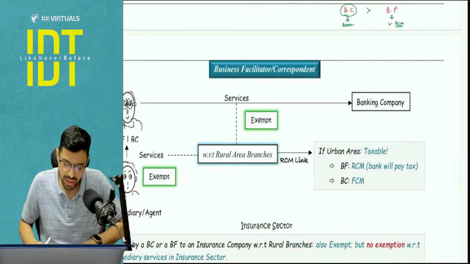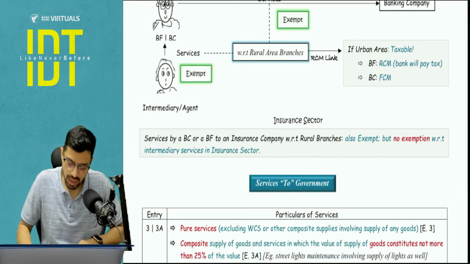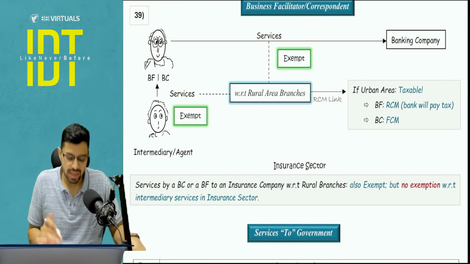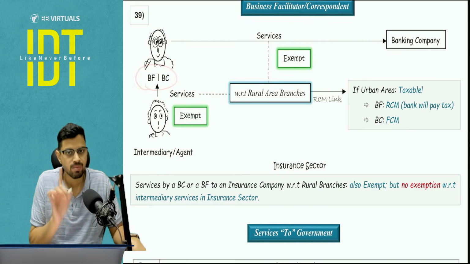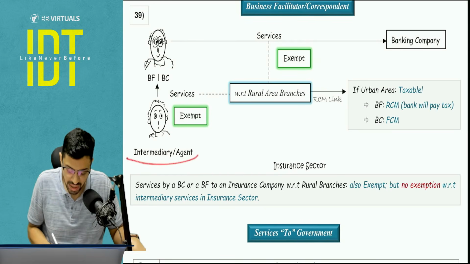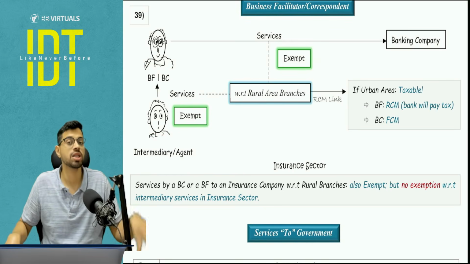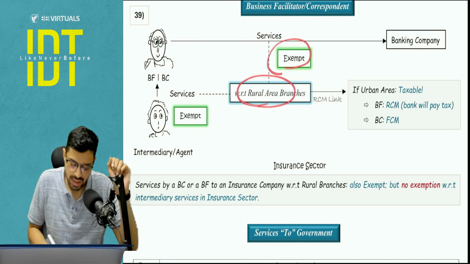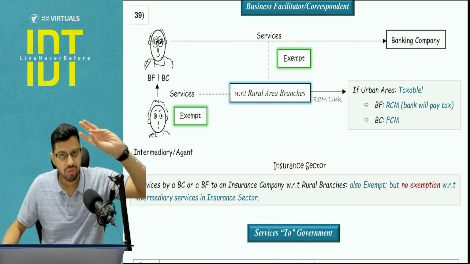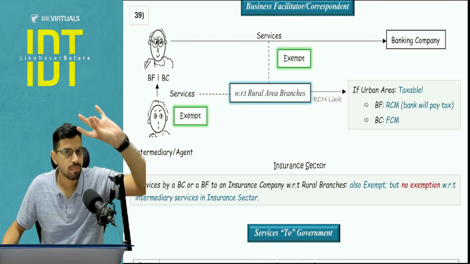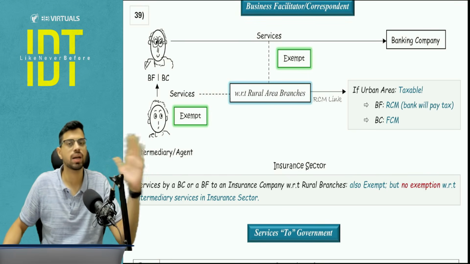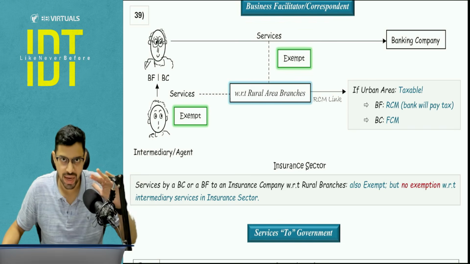So first I will cover the exemption part with respect to banking industry. Then I will see what is the rural industry part. With respect to the banking industry, all the services of business correspondent as well as business facilitator, as well as if there is any intermediary or agent who is working for the BCBF, then in case of rural area branches, this is completely exempt. So if it is a rural area branch, it is a banking industry, the BFBC services as well as their agent services are completely exempt. Hence the question of RCM FCM stands irrelevant.